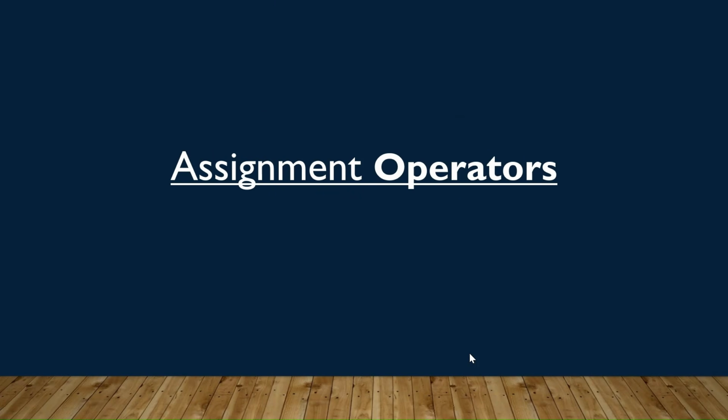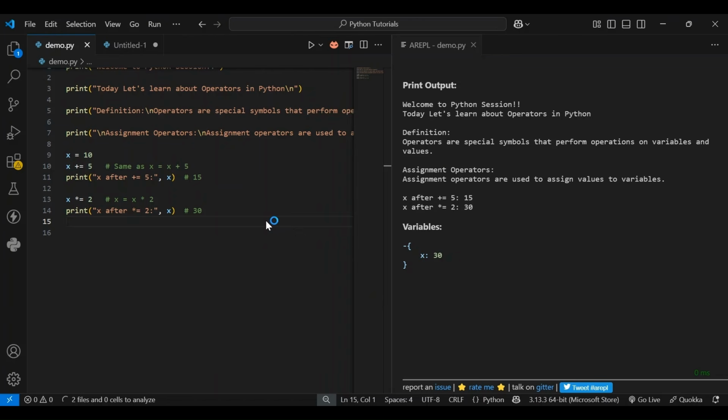Next, let's discuss assignment operators with an example. Assignment operators are mostly about assigning values, but they can also do a bit of math while doing it. Within this example, I have declared x and initialized the value as 10. Using the assignment operator plus equal to, I have incremented x by 5. If I print the x value, the value would be 15. Similarly, with the assignment operator multiplication by 2, the result would be 30.